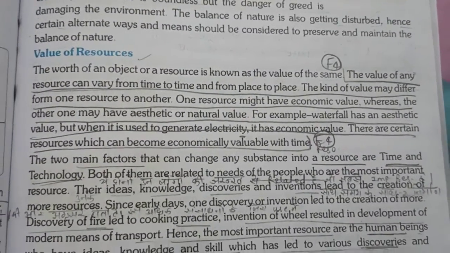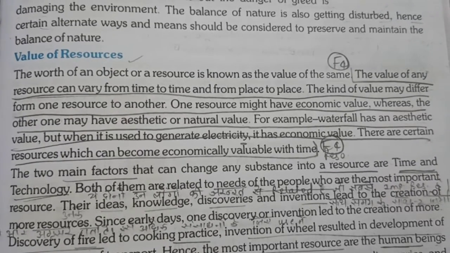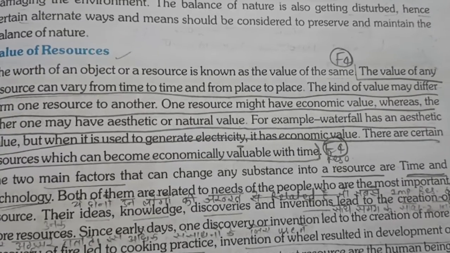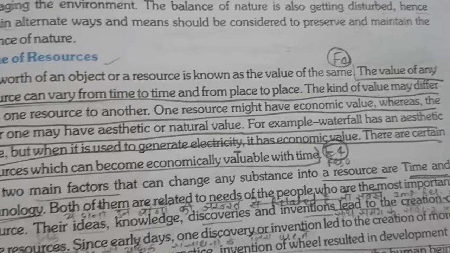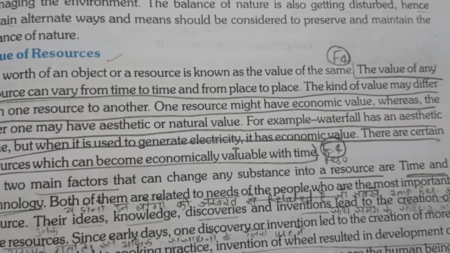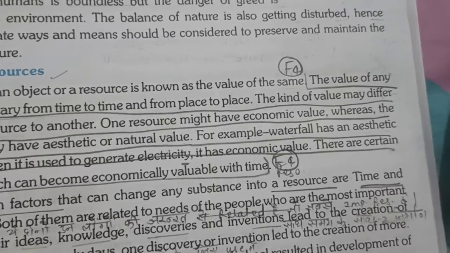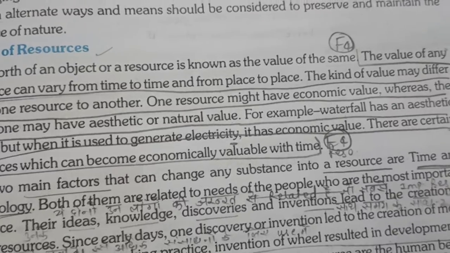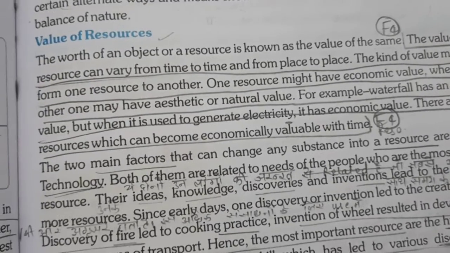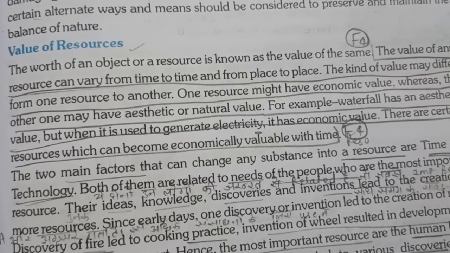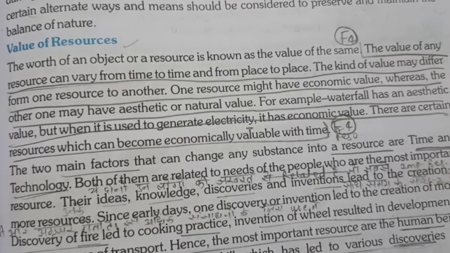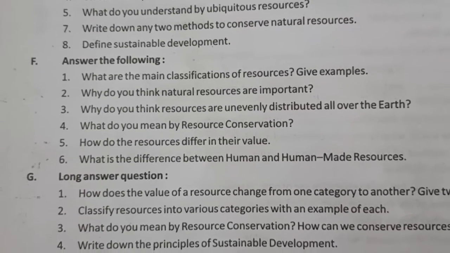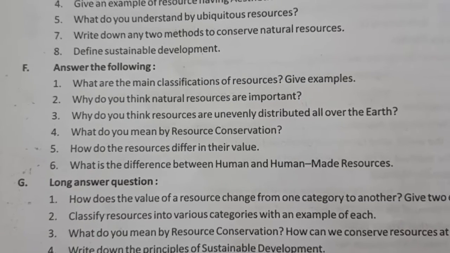The value of any resource can vary from time to time and from place to place. The kind of value may differ from one resource to another. One resource might have economic value whereas another might have aesthetic or natural value. For example, a waterfall has aesthetic value, but when it is used to generate electricity, it has economic value. There are certain resources which can become economically valuable over time. The next and the last question of today: what is the difference between human and human-made resources?